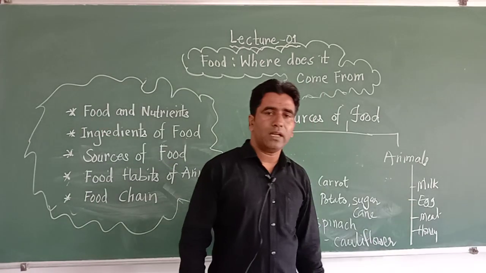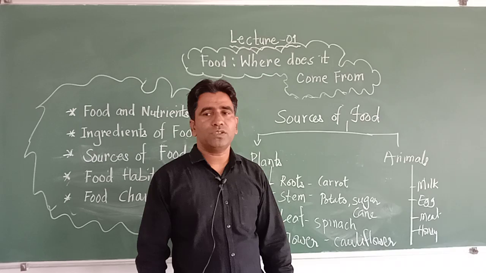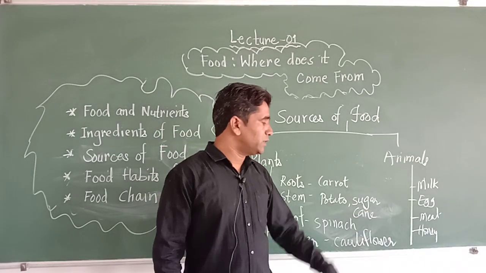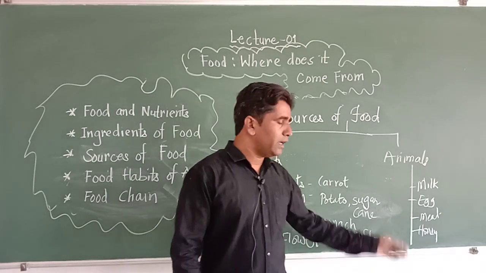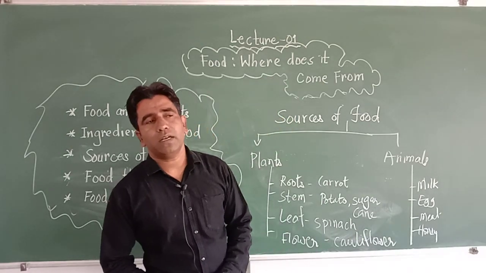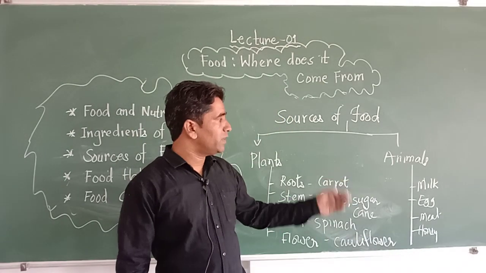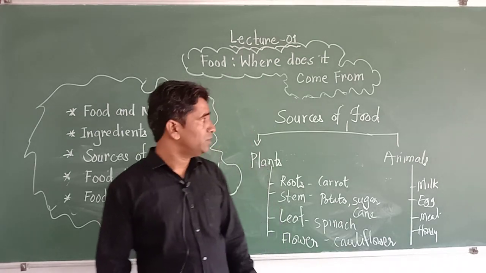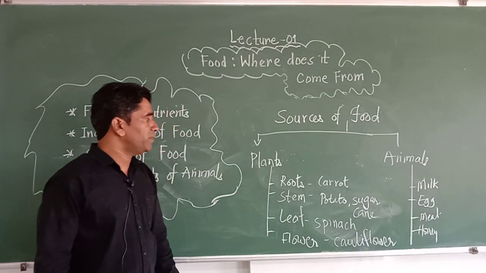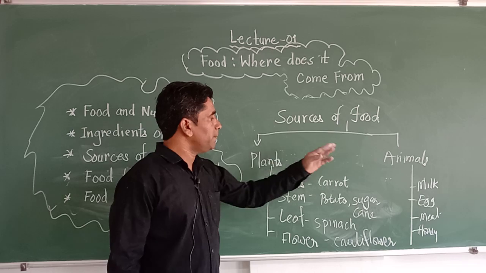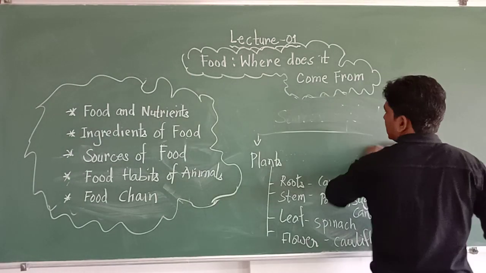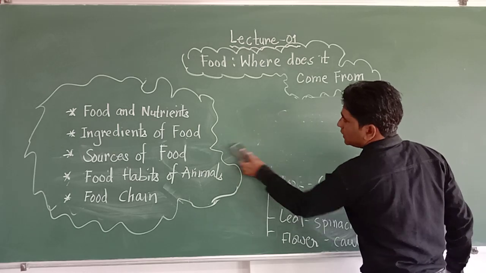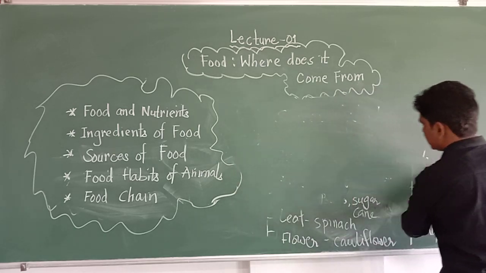Then comes egg. Egg also we get from the animal which we consume as food. Meat we also get from the animals, and it is also called animal food. Honey is made by the honeybees. So these are the two sources of food which we get: plants and animals.